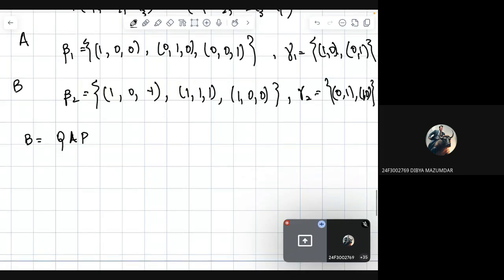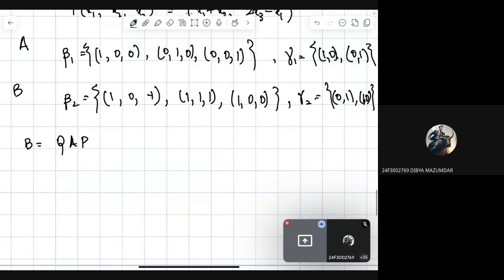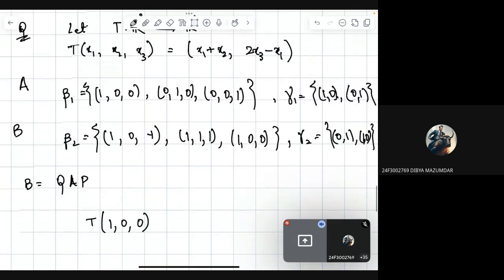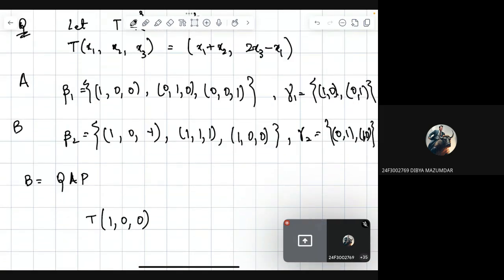So say we first start solving from beta 1. So T of 1 0 0. So what is the definition of T? It is x1 plus x2. So here x1 plus x2 is 1. 2x3 minus x1 is minus 1.